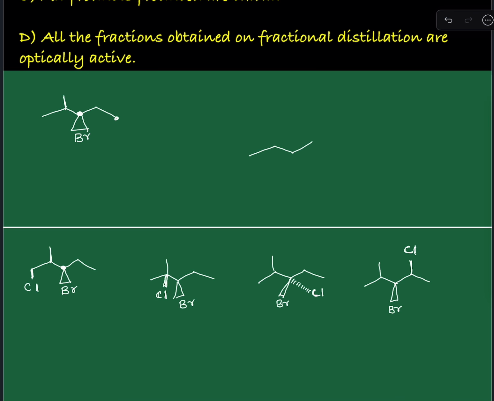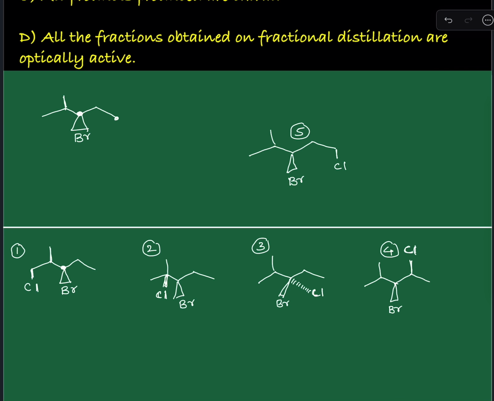So this is methyl, and here this is bromine, and this is chlorine. These are the structural possibilities. So this is the first one, this is the second one, this is the third one, this is the fourth one, and this one will be the fifth.